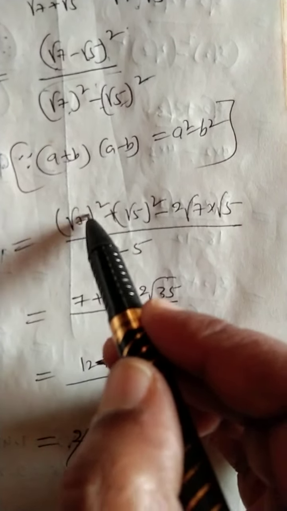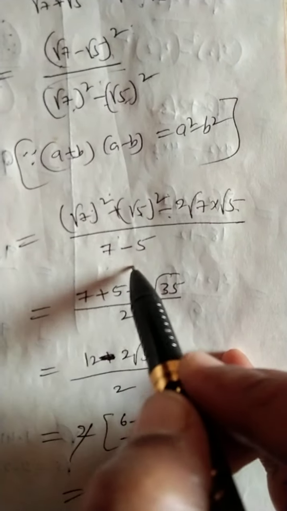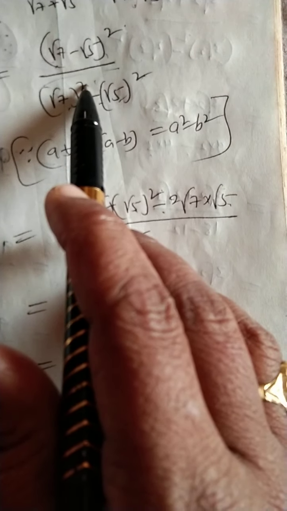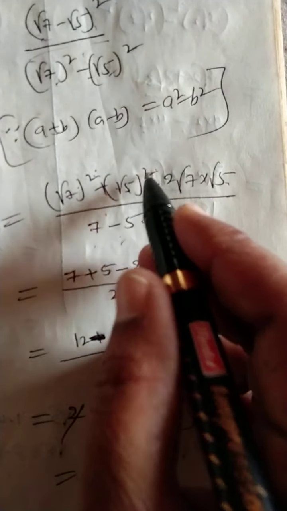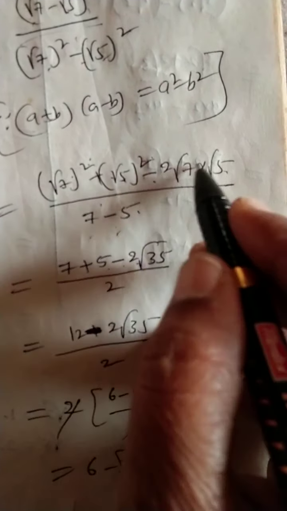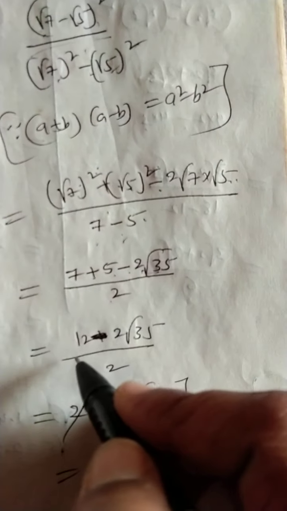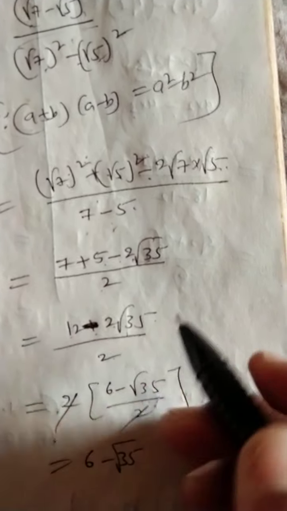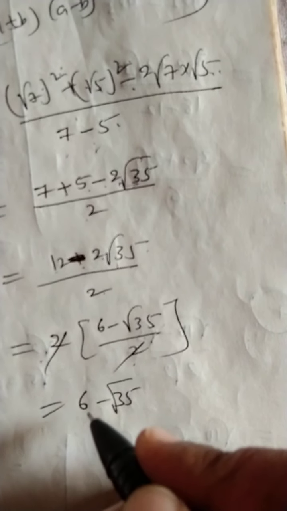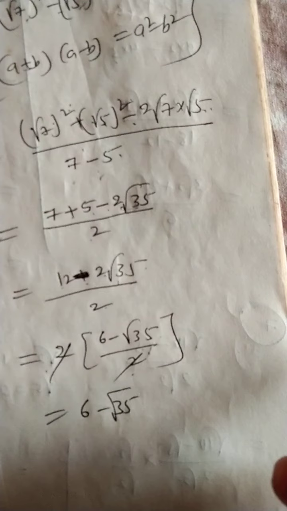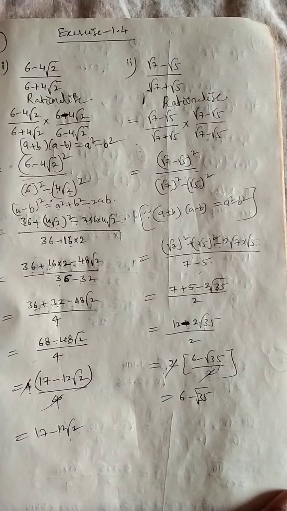Now a square plus b square minus 2ab, divided by a square minus b square. The square root and square cancel, so 7 minus 5. Here also the square root and square cancel: 7 plus 5 minus 2 root 7 5 is root 35, divided by 2, that is 12 minus 2 root 35 by 2. Now you can take 2 common: 6 minus root 35 by 2, the 2 will get cancelled. Here 6 minus root 35 is the answer. Okay, I hope you understood. See once again, check the steps.